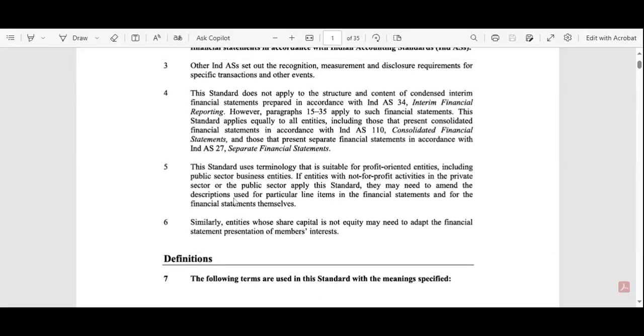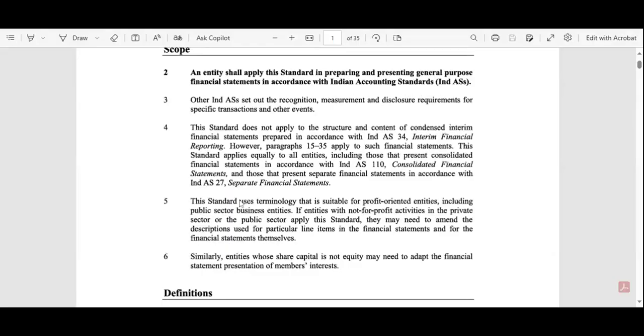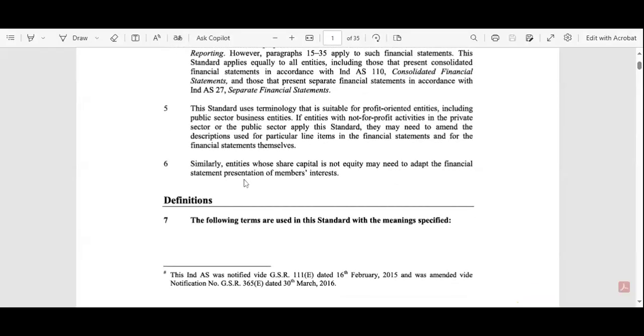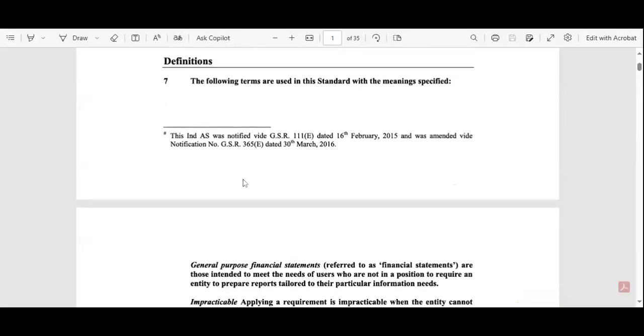Okay, so we can say here in scope, all these things are written, that is the standard uses, the different terminologies given in this AS1, that is the profit oriented entities, including public sector business entities. If the entities are not-for-profit activities, that is the non-profit organizations, or the for-profit organizations, the different guidelines are provided. So we can say AS1 gives the generalized guidelines.